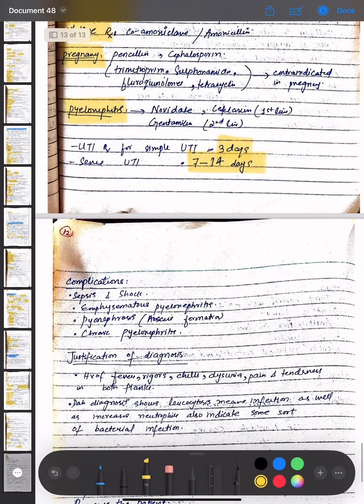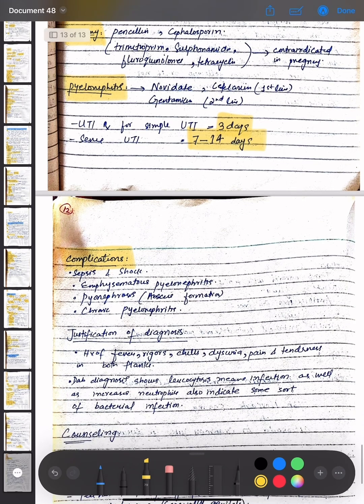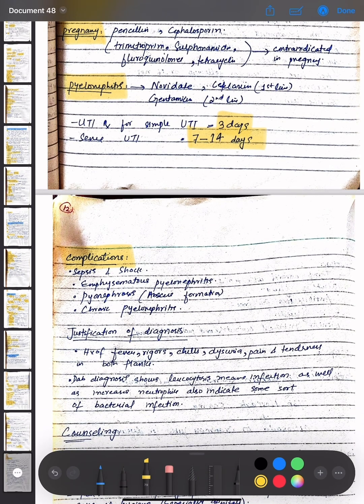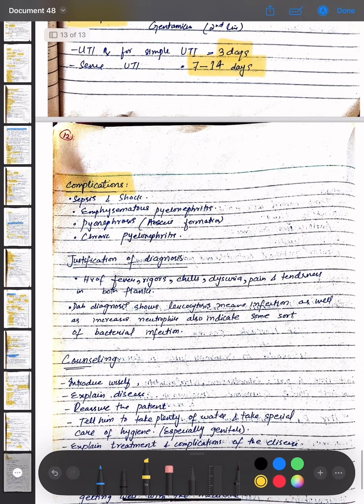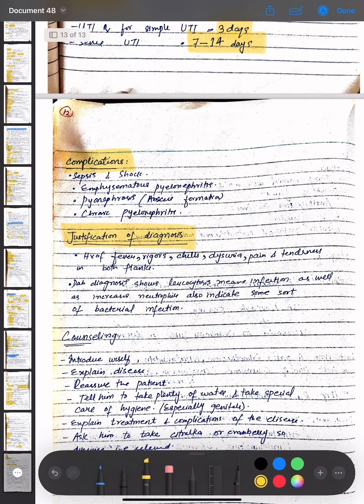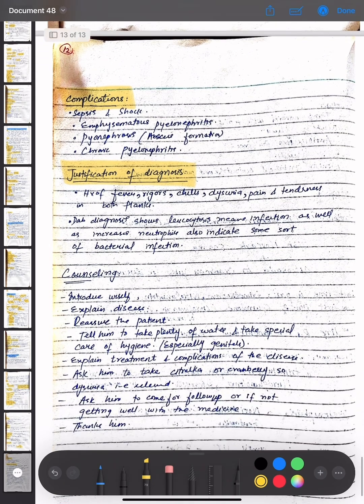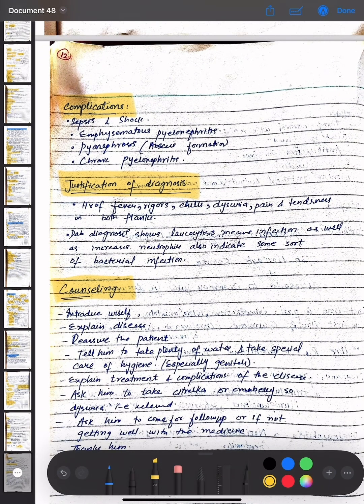The complications of UTI are sepsis and shock, emphysematous pyelonephritis, pyonephrosis, that is abscess formation, and chronic pyelonephritis. The justification of diagnosis is that history of fever, rigors, chills, dysuria, pain, and tenderness will be present. Lab diagnosis shows leukocytosis, meaning infection, and increased neutrophils also indicate some sort of bacterial infection.